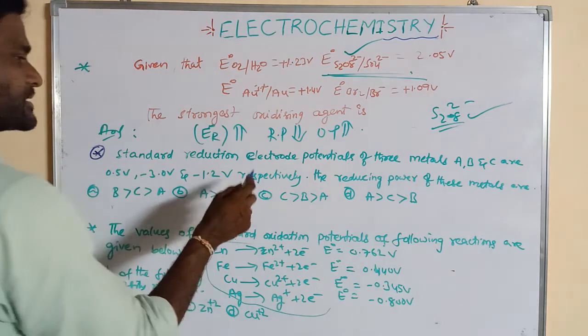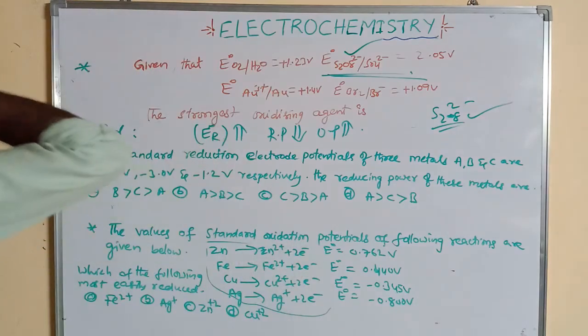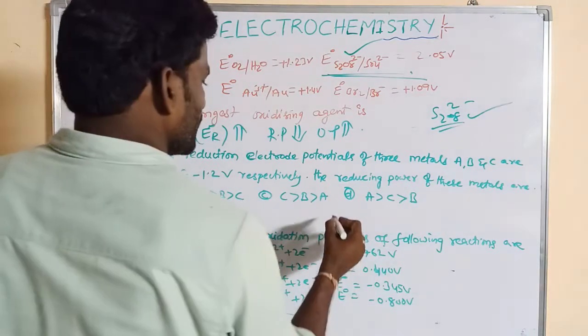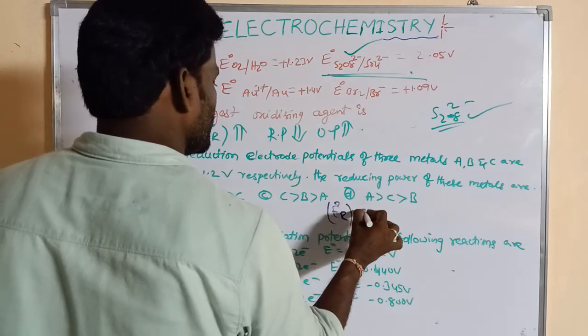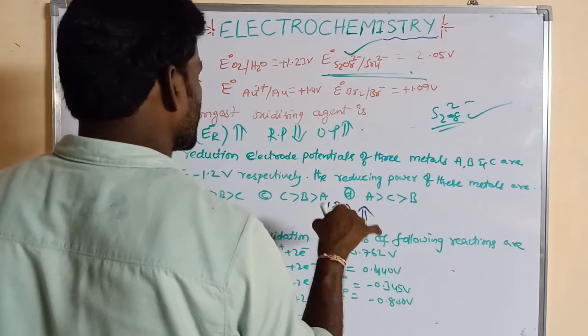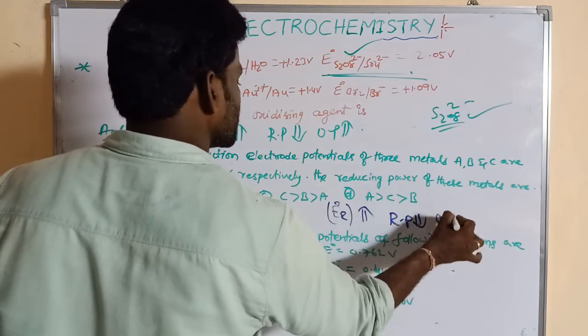Next question: standard reduction electrode potentials of these metals A, B and C are 0.5, minus 3.0 volt and minus 1.2 volt respectively. The reducing power of these metals are? We know that as E naught increases, reducing power decreases and oxidizing power increases.